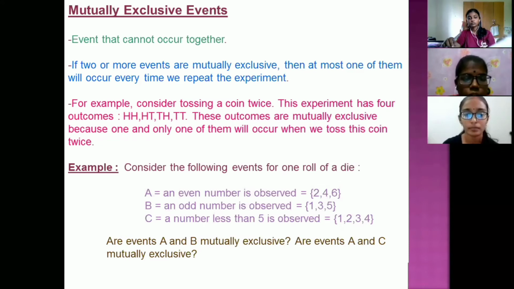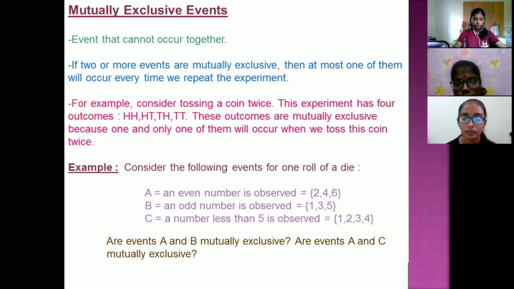For example, consider the following events for one roll of a die. A is an even number is observed, so equals 2, 4 and 6. B, an odd number is observed, so is equal to 1, 3 and 5. C, a number less than 5 is observed, is equal to 1, 2, 3 and 4. Are events A and B mutually exclusive? Are events A and C mutually exclusive?